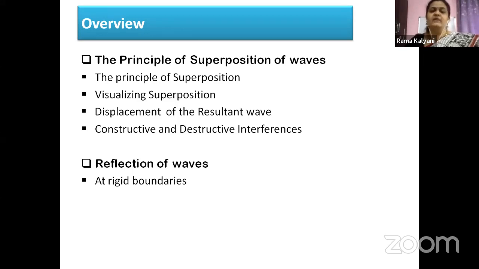Rigid means a very hard boundary. You can consider a wall, a big rock, a hill. These can be considered as rigid boundaries. And then we will see the reflection of waves at free boundaries. Free boundaries are flexible boundaries that may be able to move. Okay, children, so from here we will go to the concept of principle of superposition of waves.